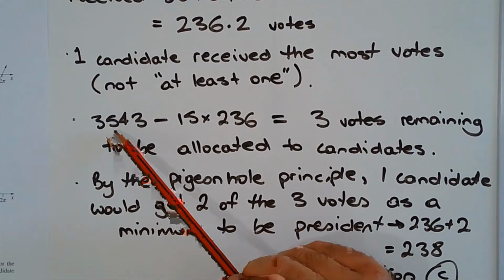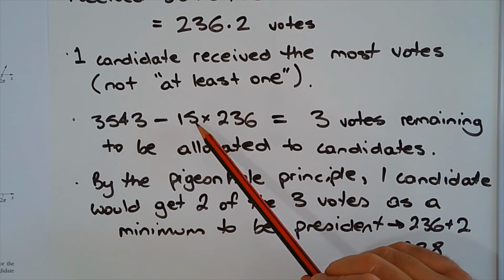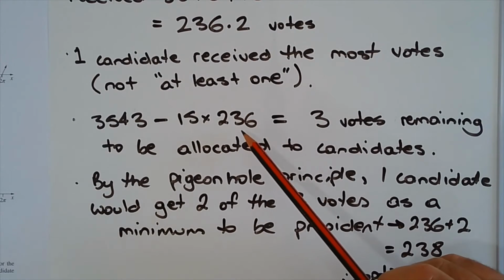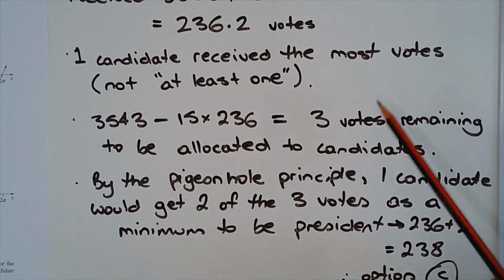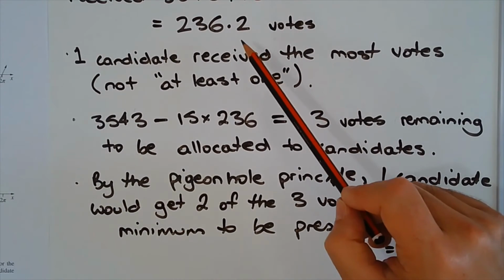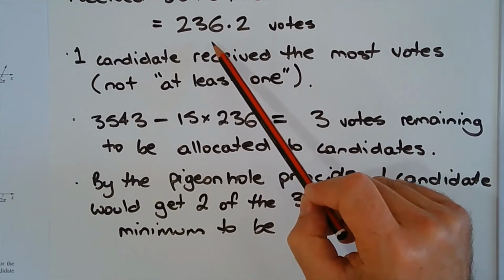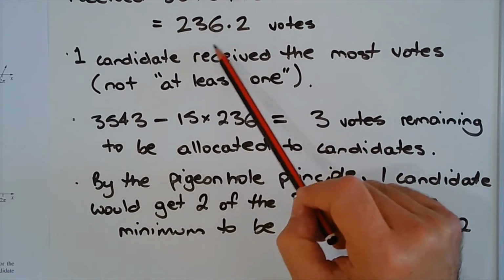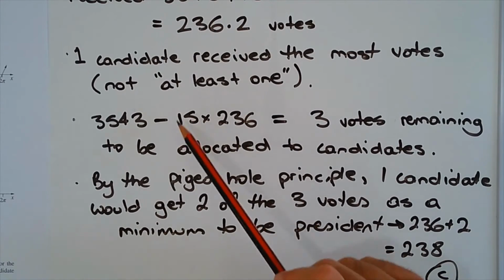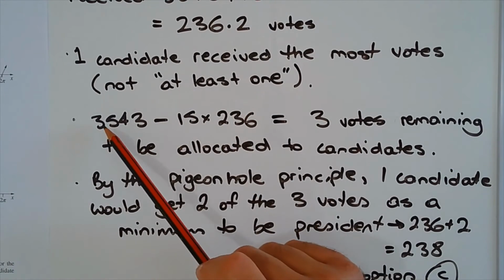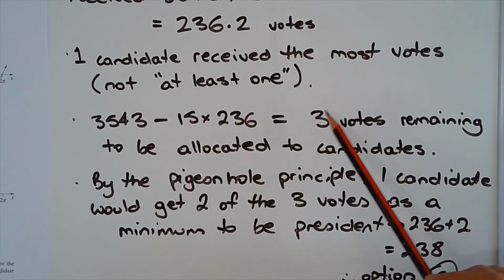Now, 3,543 minus 15 multiplied by 236 votes means that there were 3 votes remaining that need to be allocated to some candidates. So if we just assume that each candidate received 236 votes, not 0.2, but just 236 as an integer, multiply that by 15, subtract that from 3,543, which means that there's 3 votes floating around that need to be allocated somewhere.